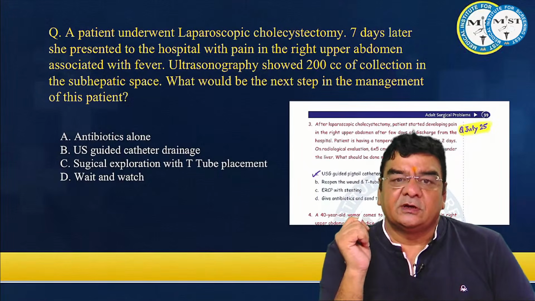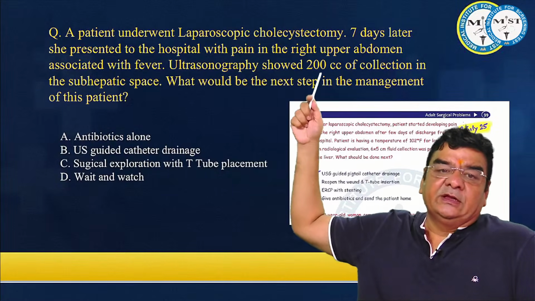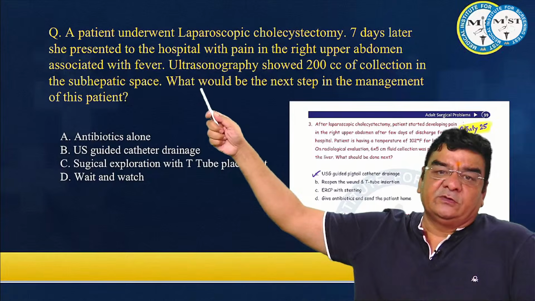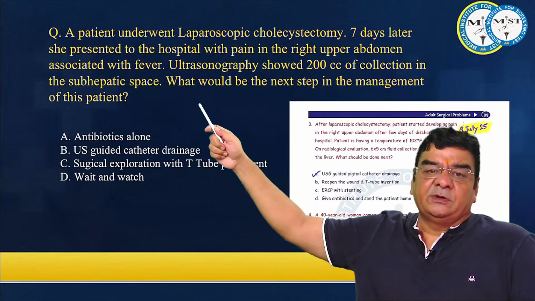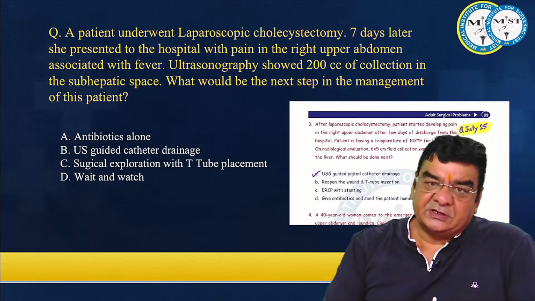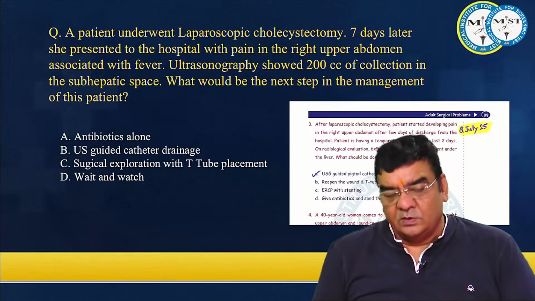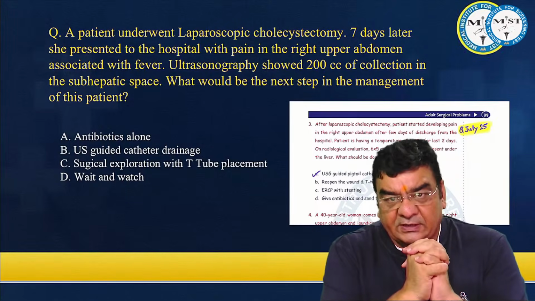Now, a patient underwent laparoscopic cholecystectomy. 7 days later, she presented to the hospital with pain in the right upper abdomen associated with fever. Ultrasound showed 200 cc of collection in the subhepatic space. What would be the next step in the management of this patient? Now, this is a question on complications of cholecystectomy.